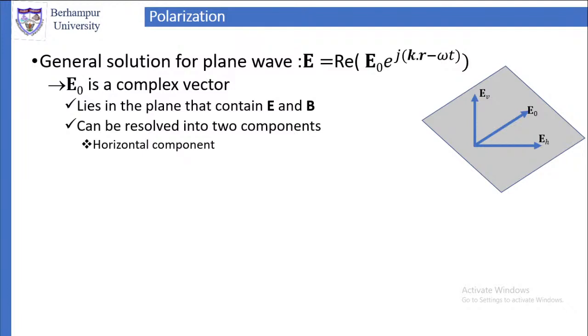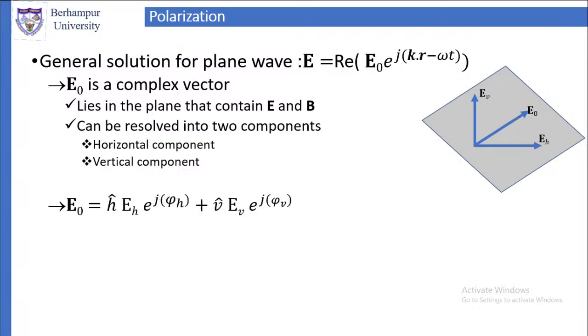The other component is in the vertical direction, which is the vertical component EV. The subscripts V and H indicate that the component is either vertical or horizontal.